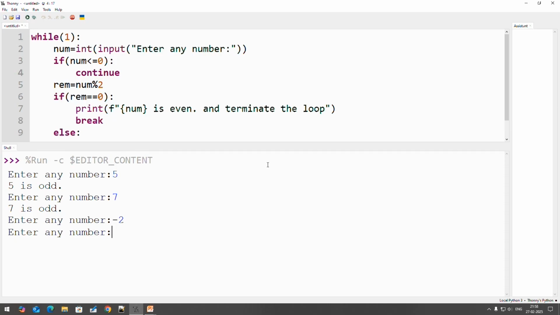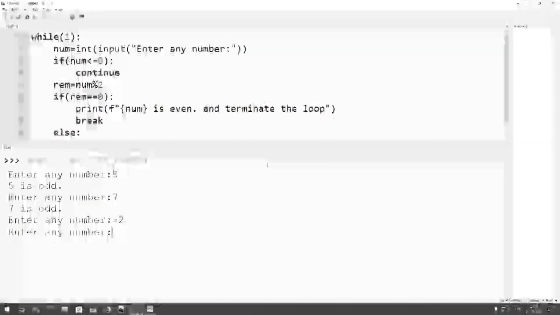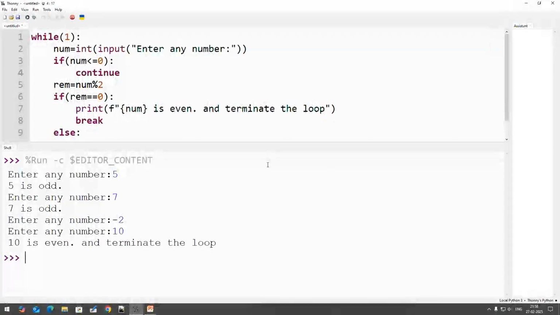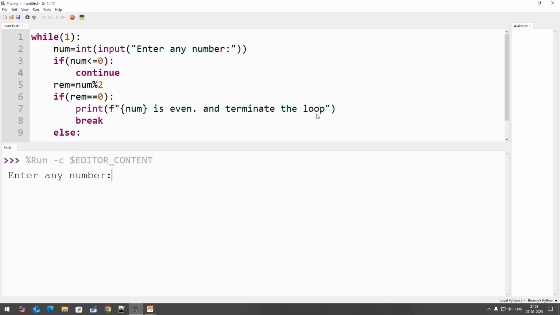So as you are already aware, continue is used for skipping particular statements from the program. Now suppose I am entering an integer number. Here by using the break statement you can terminate the loop. Again execute this program. Initially you are entering, say for example 0. Again it will ask me for a number. I am entering a negative number, it will again ask me for a number.